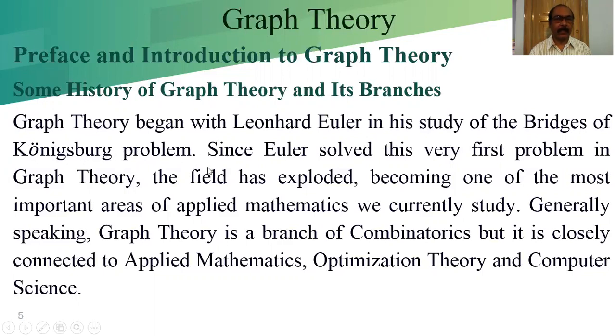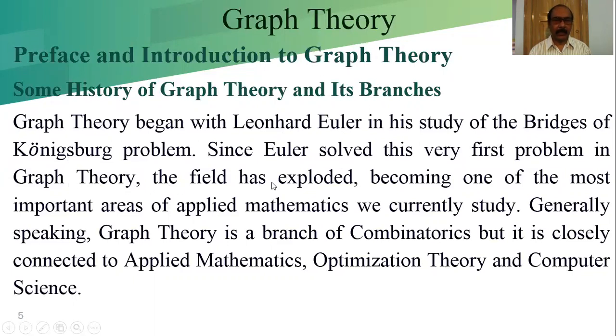That was completely explained by the mathematician Euler. Solved means he explained it with the theory. This is the very first problem in graph theory.